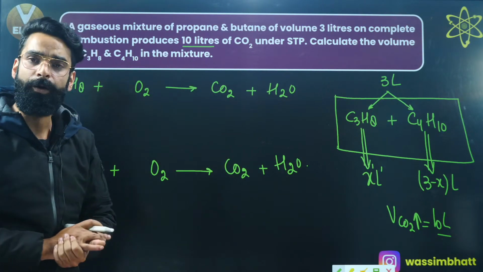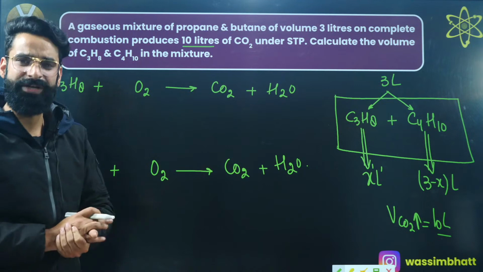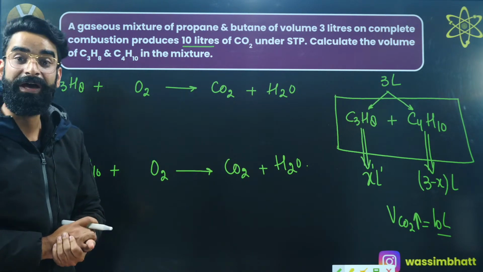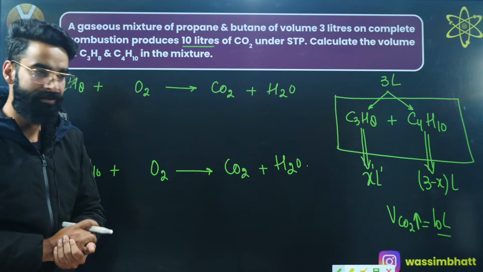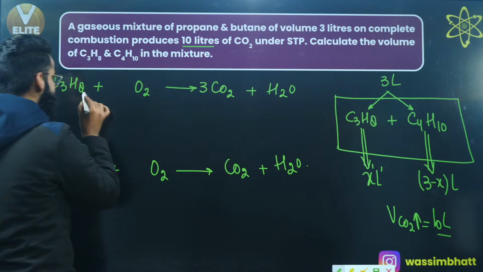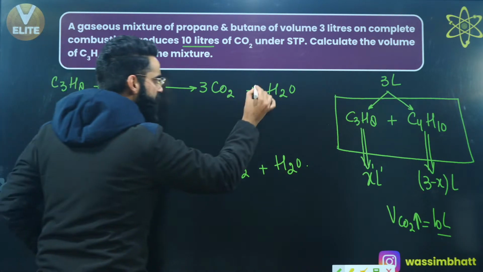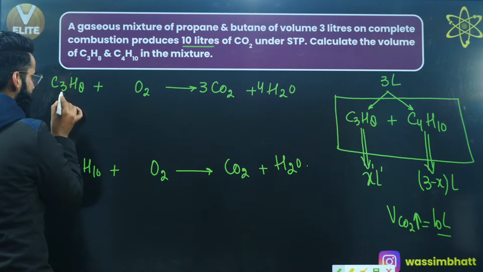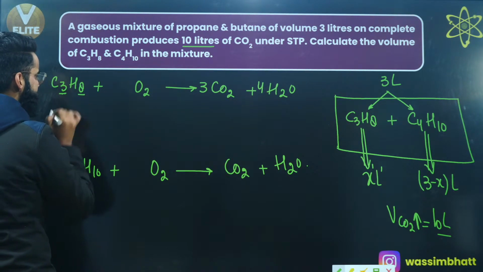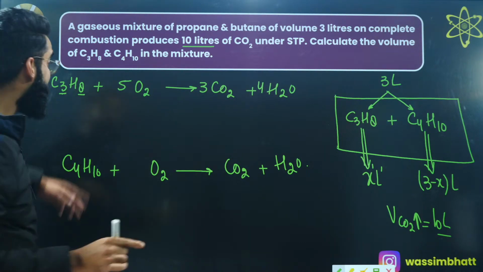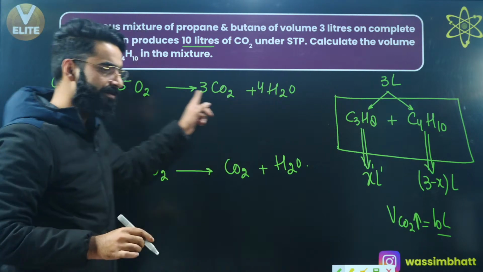What do we need to do now? Let's balance these two reactions. I've already shown you how to balance these two reactions, right? If this is 3 over here, I'll be writing 3 over here. If this is 8 over here, 8 divided by 2, that is 4, I'll be writing 4 over here. This is going to be x plus y by 4. 3 plus 8 by 4 comes out to be 5. This is a balanced chemical equation. In the last session, I told you exactly how to balance the combustion reaction.